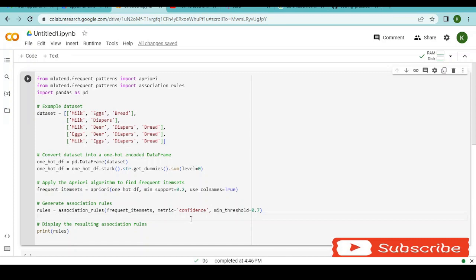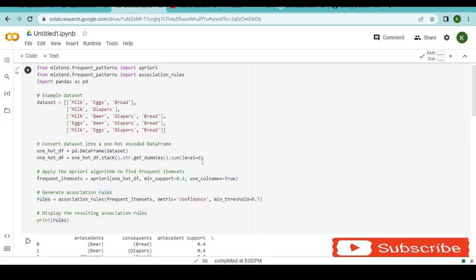Then we go ahead and generate our rules. So rules is equal to association_rules. Remember this is a library function that we imported here. Then frequent itemsets, which is what we have here. Then we use the metric known as confidence, and the confidence is the minimum support that we have discussed here. And we set a threshold of 0.7. Then you go ahead and print our rules.